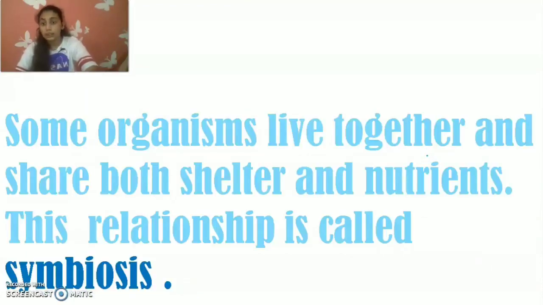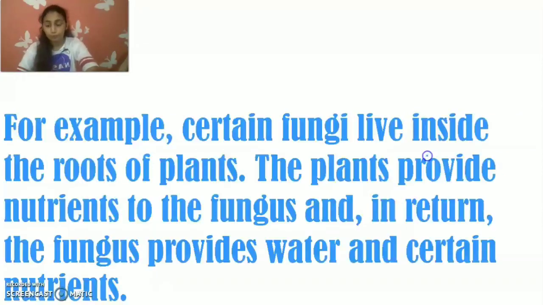Some organisms live together and share shelter and nutrition. This relationship is called symbiosis. This is also a mode of nutrition. For example, some fungi live inside the roots of a plant.